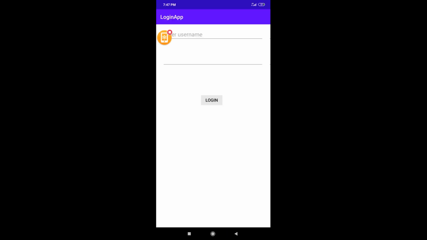So you can now see the app here. I think I have not given the hint in the second one. Let me check it out. The second edit text, yeah, I forgot to give the hint, so I'll give the hint there.